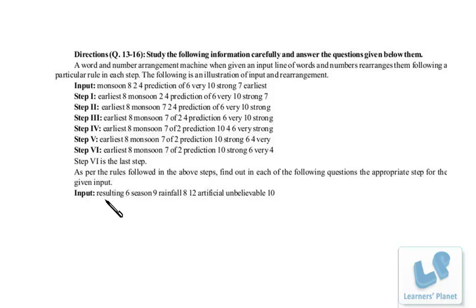Now here I am having a problem based on input and output reasoning. Here 6 steps are there for a particular input that is given over here, and the 6th step is the last step, right? As I have told you many times, concentrate on first step and last step, that is 6th step over here, right? Now there are various patterns of making input and output problems, right?